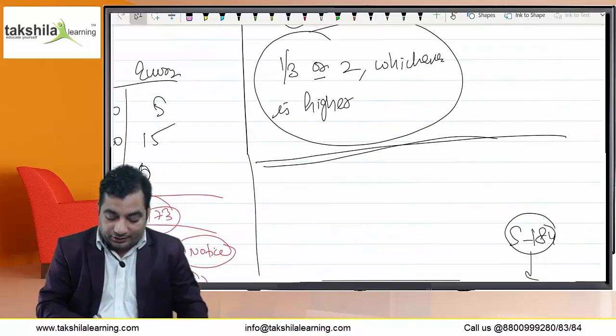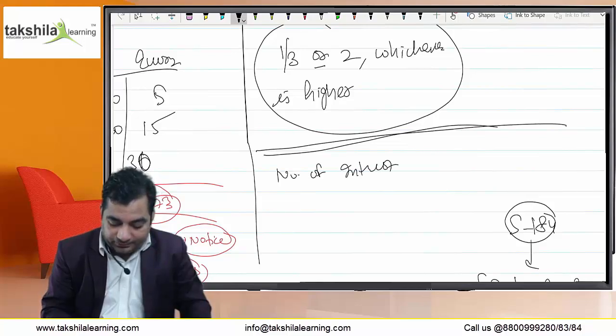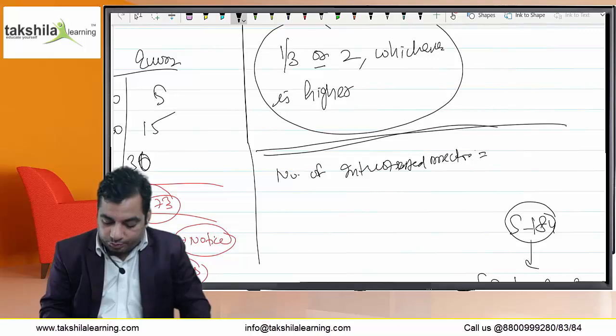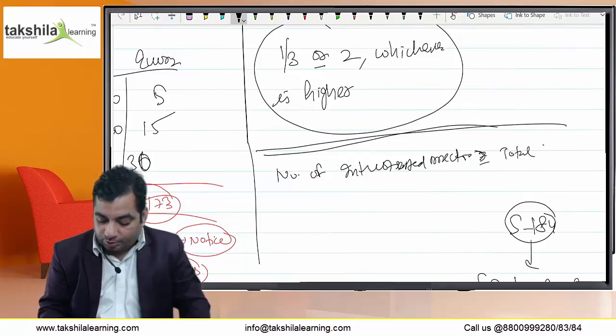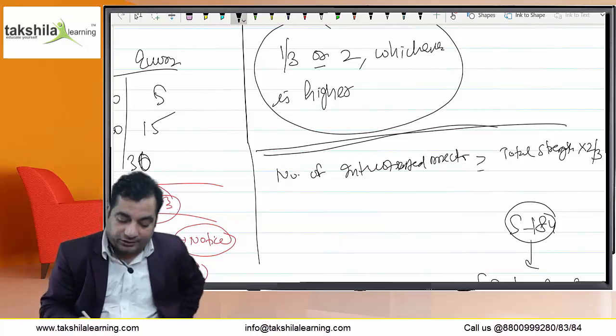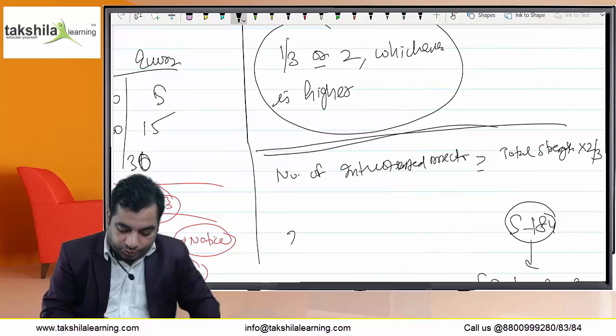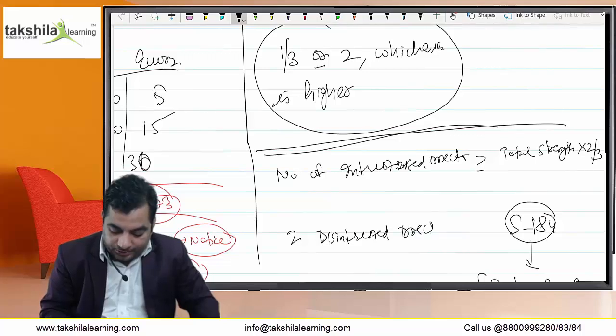And if the number of interested directors in such BM are two-third or more of the total strength of directors, then even two disinterested directors may constitute the quorum. What I am saying, I repeat: if the number of interested directors in a board meeting is two-third or more of the total strength of directors, then two disinterested directors may constitute the quorum.